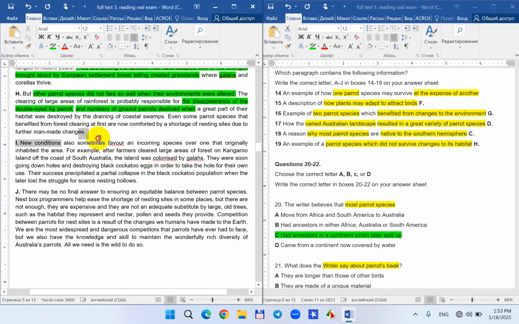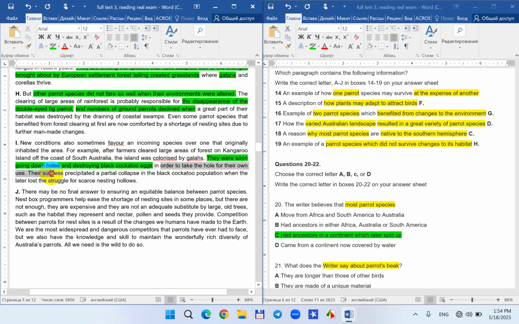So new conditions also sometimes favor an incoming species over one that originally inhabits the area. For example, after farmers cleared large areas of forest on Kangaroo Island off the coast, the island was colonized by the galahs. They were soon growing in holes and destroying black cockatoo eggs in order to take the hole for their own use.